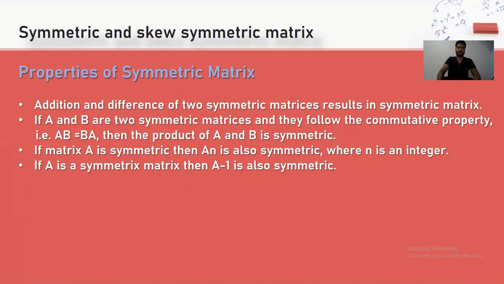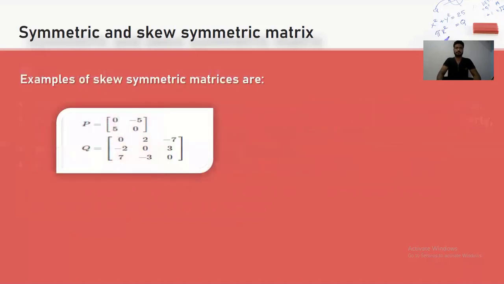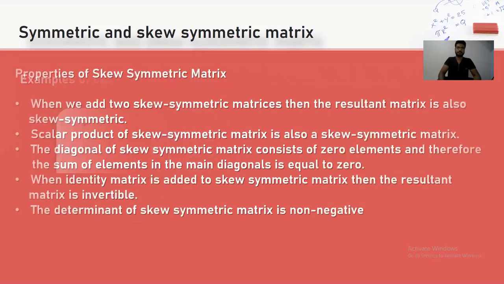If matrix A is symmetric, then A to the power n is also symmetric. When A is invertible, if A is a symmetric matrix, then A inverse is also symmetric. Example of skew-symmetric matrix are this one. Symmetric matrix and skew-symmetric matrix.